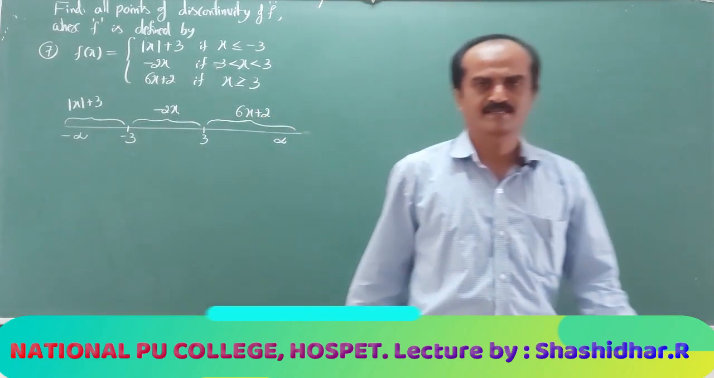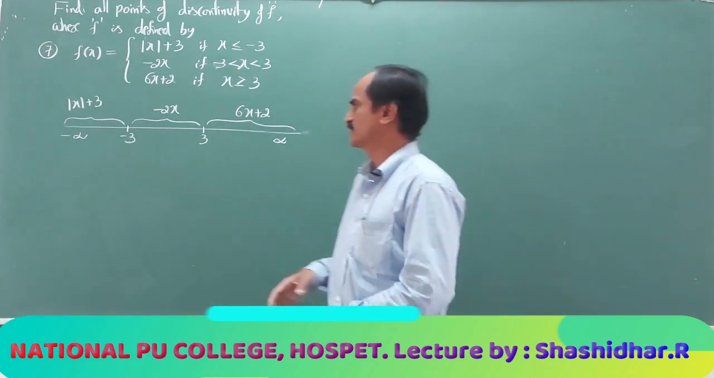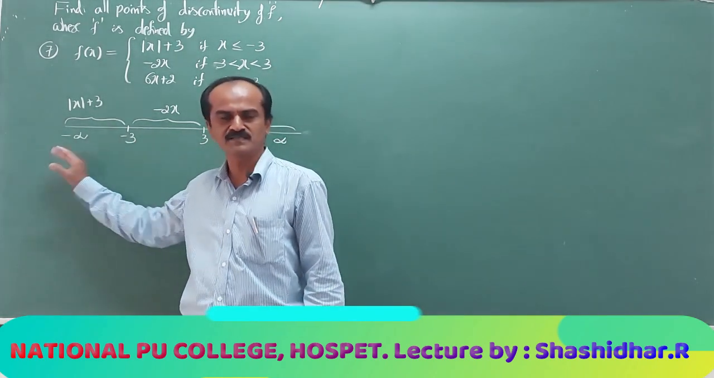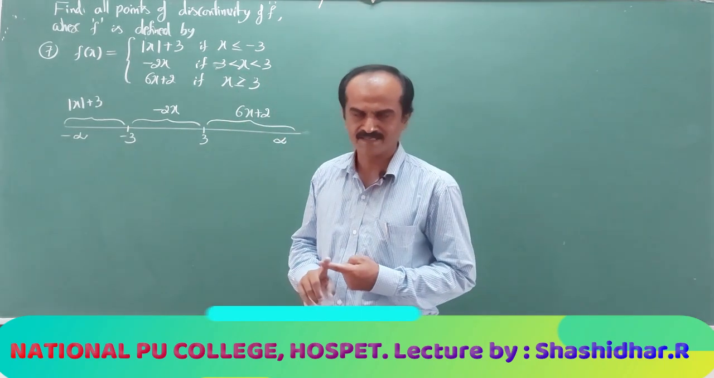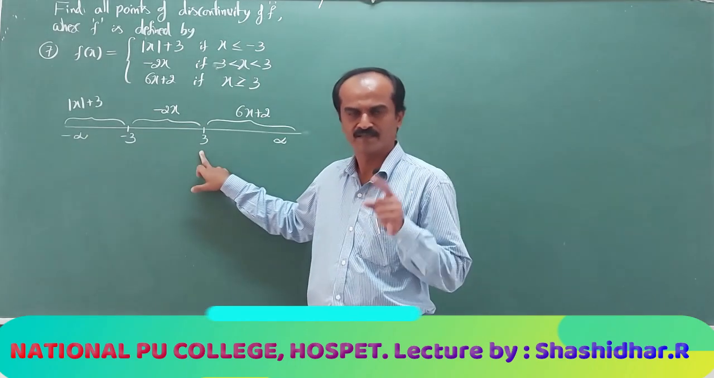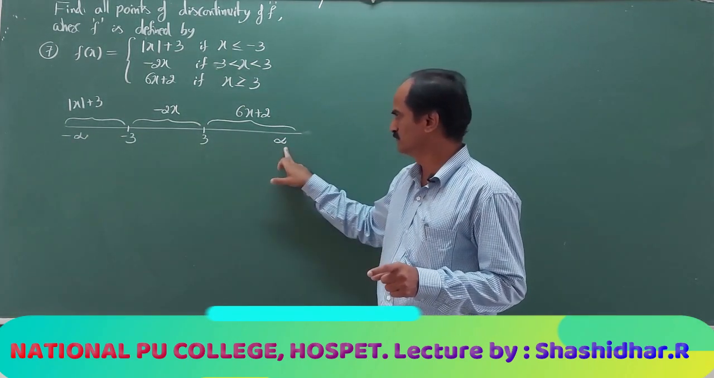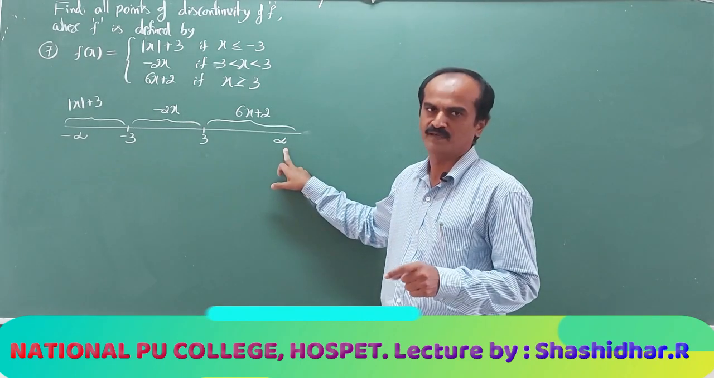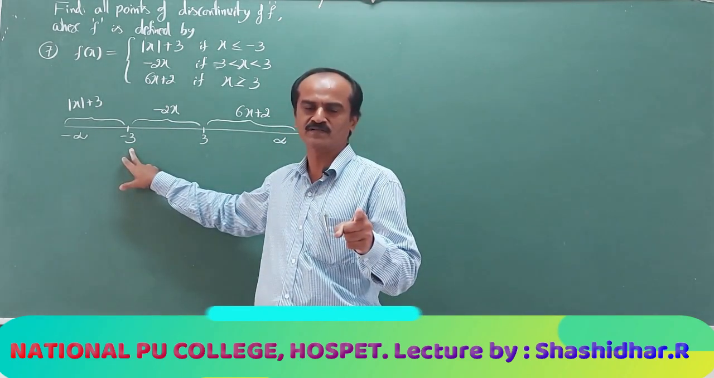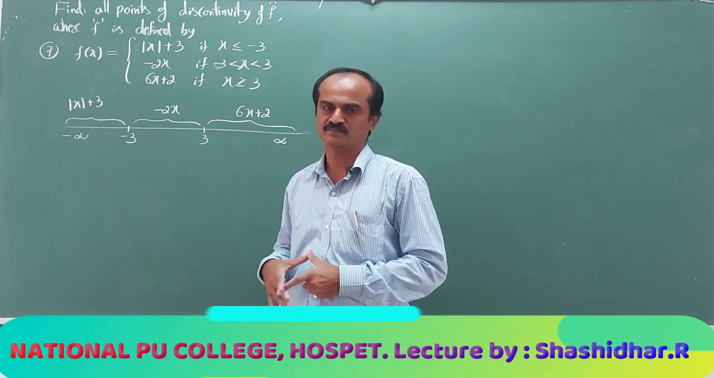Now how many cases do I need to consider? Case 1, let c be any real number whose value is less than minus 3. Second case, let c be any real number lying in this interval. Next, case 3, let c be any real number greater than 3. Next, case 4, exactly at minus 3 I have to find out. Case 5, exactly at 3 I have to find out.